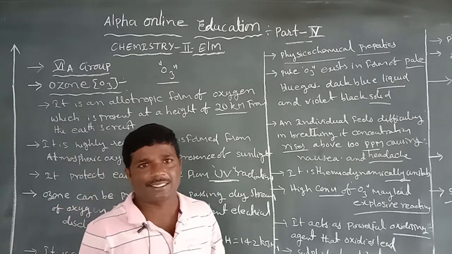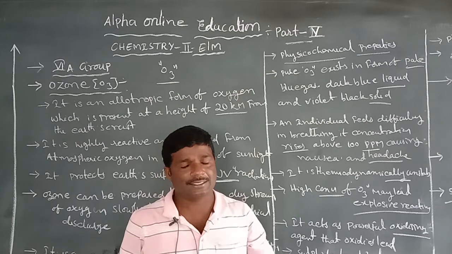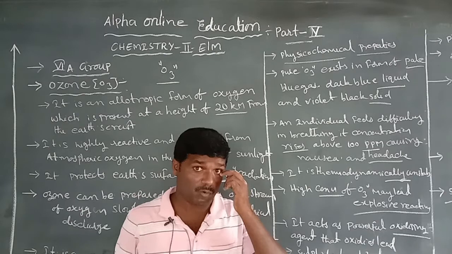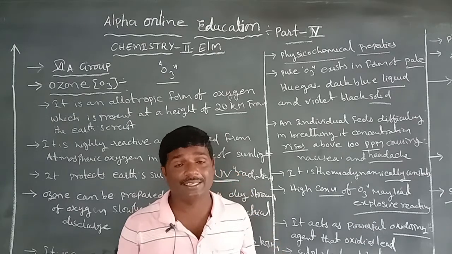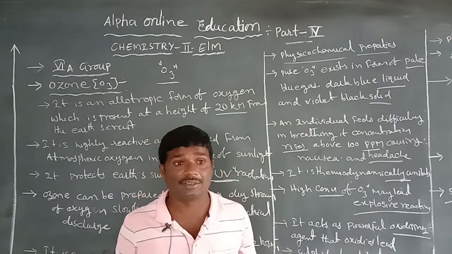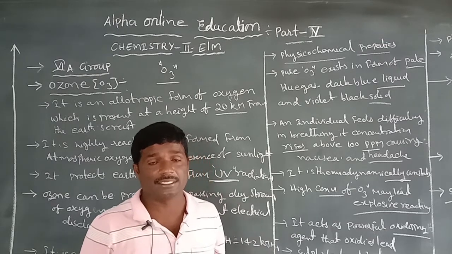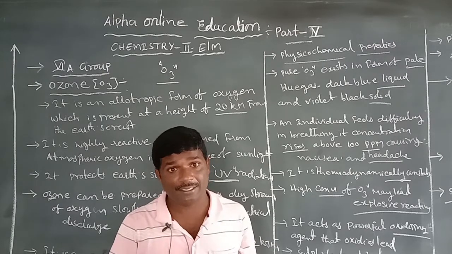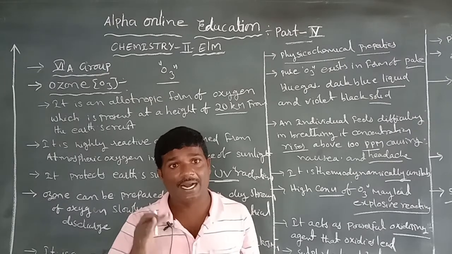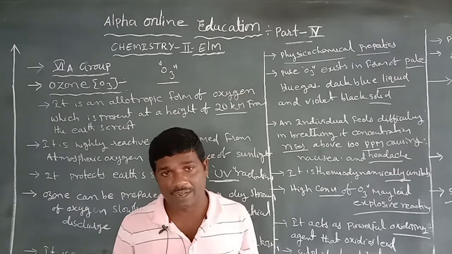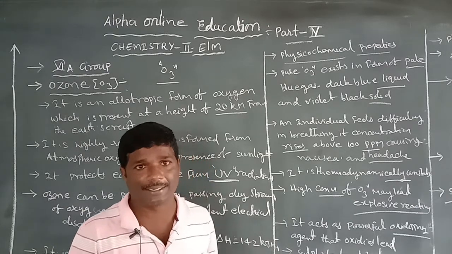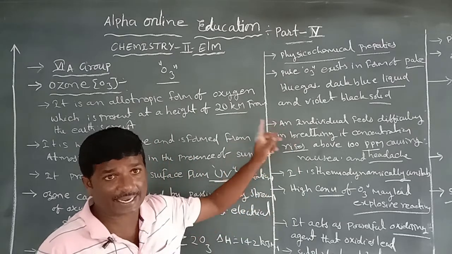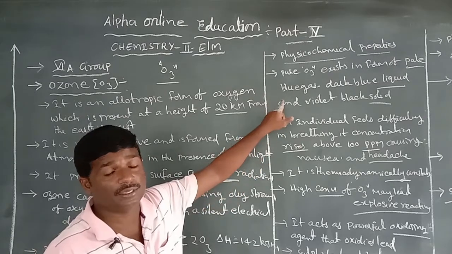Allotropic means the phenomenon of the existence of elements having more than one physical form, or physical properties, and having the same chemical property. It is also known as allotropy. Ozone is an allotropic form of oxygen.